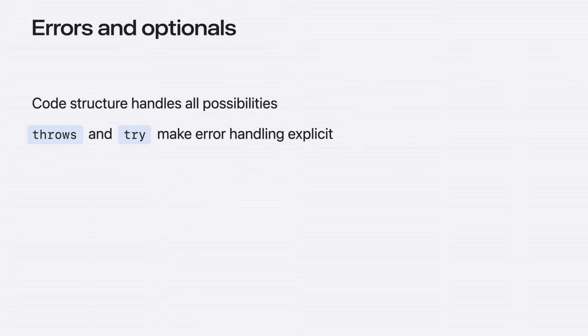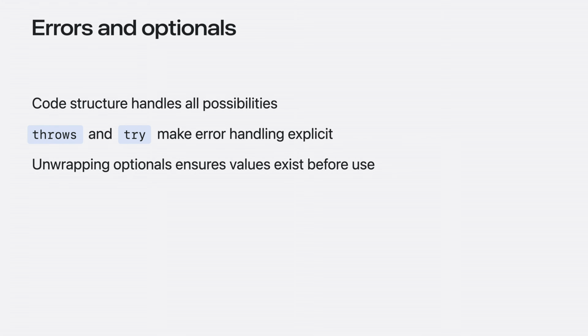Error handling and unwrapping optionals in Swift share something in common. Both are designed to ensure that your code is structured to handle all of the possibilities. Each of the places in your program that may encounter an error must either catch or propagate the error, and the throws and try keywords show you exactly where that occurs. And when working with an optional value, you must verify the value exists by unwrapping it before use. The design of errors and optionals make it easier to write correct, debuggable programs in Swift.